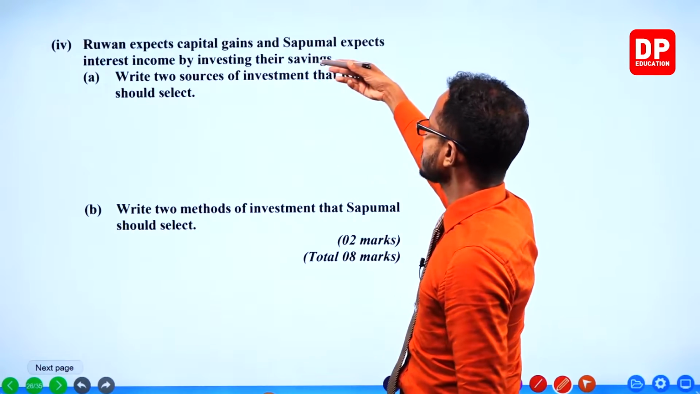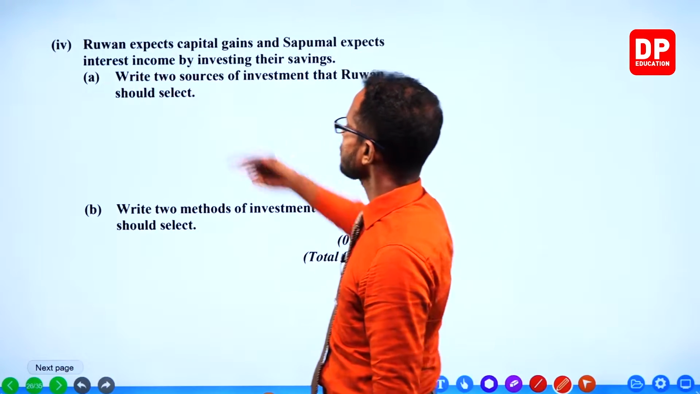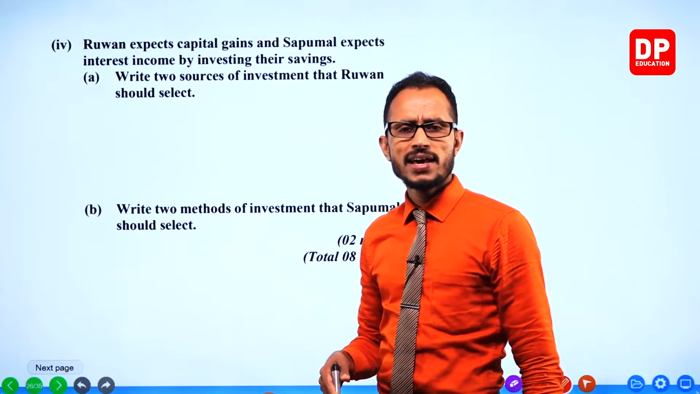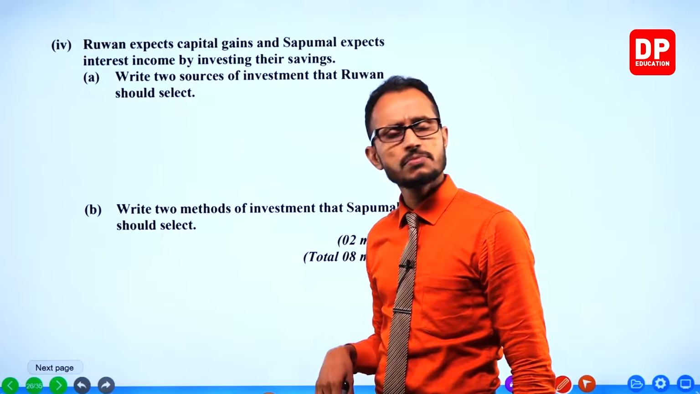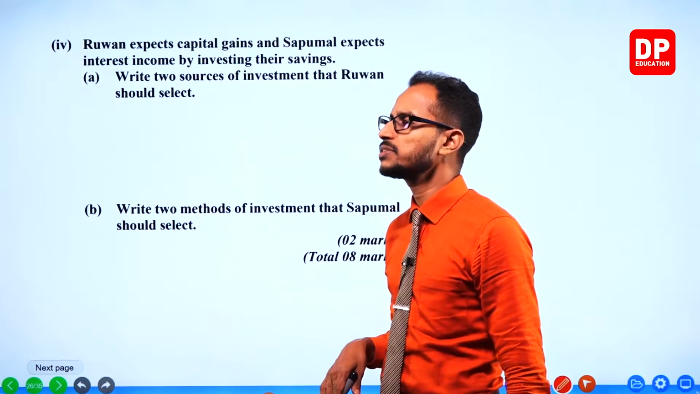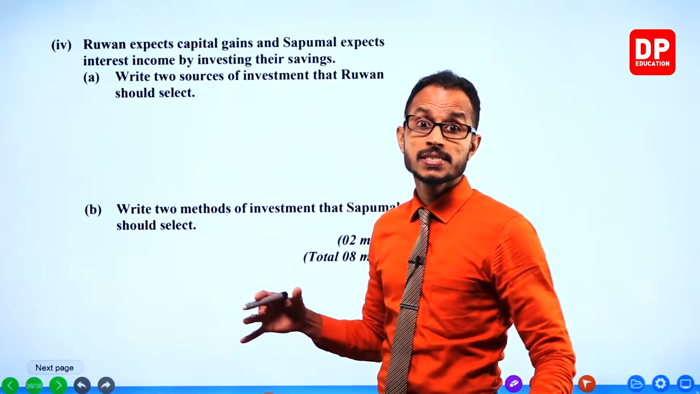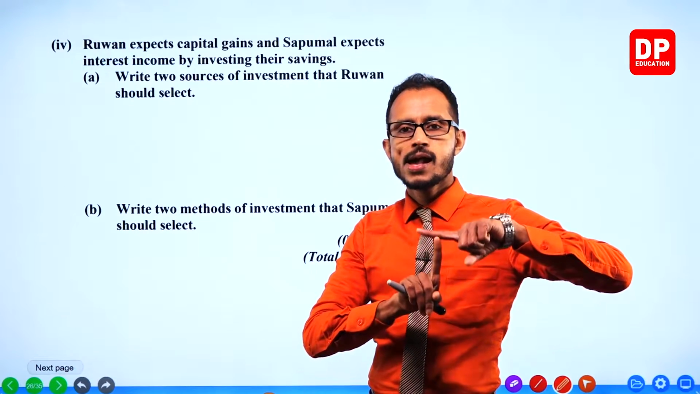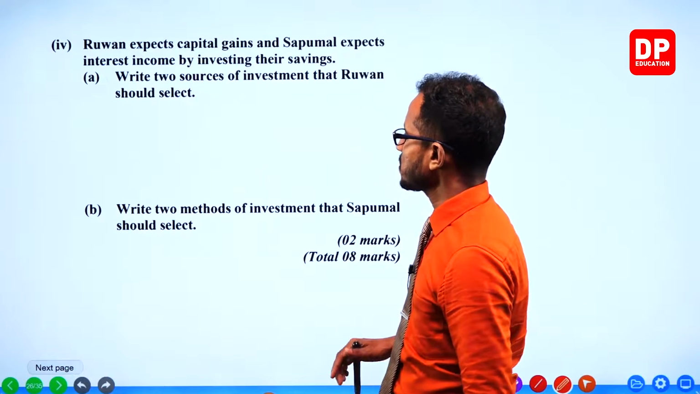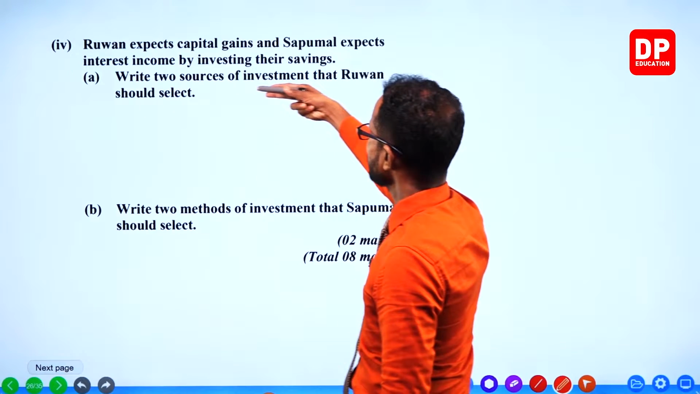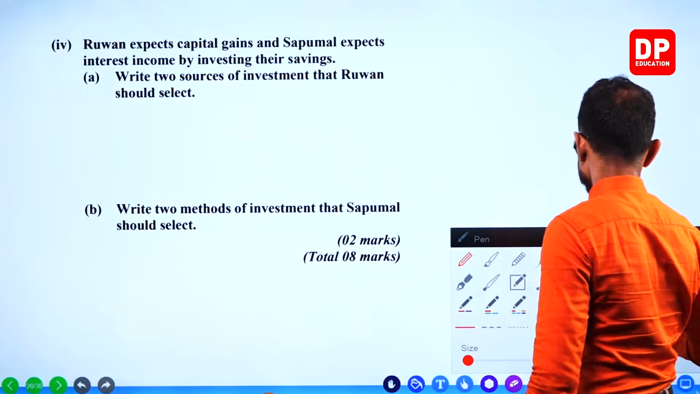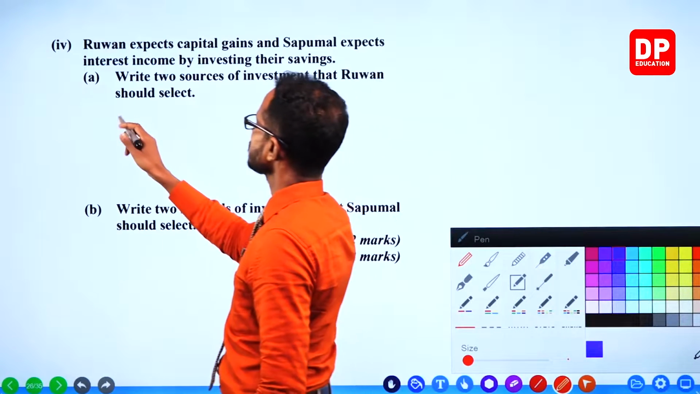Capital gains. And Sapumal expects interest income. Oh, he's also a traditional guy, right? Putting your money in the bank and getting interest monthly or annually. Or maybe investing your money in treasury bills, TVs, and getting interest short term. Sapumal expects interest income. Write 2 sources of investments that one should select. Write 2 sources of investment.